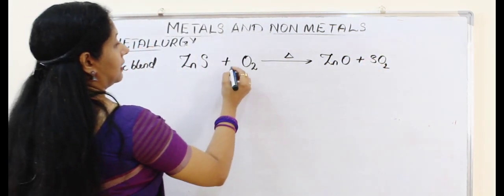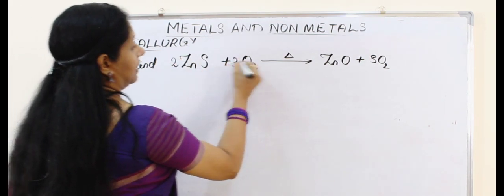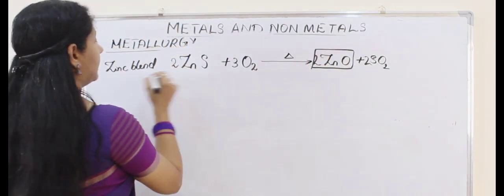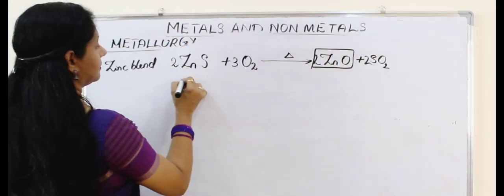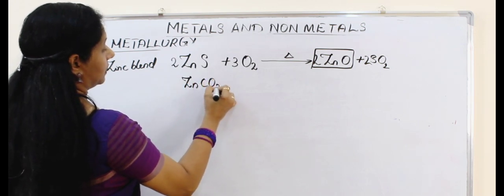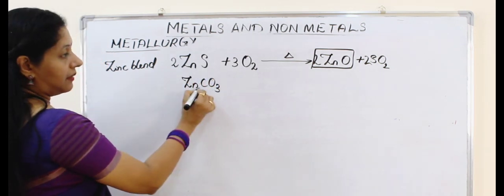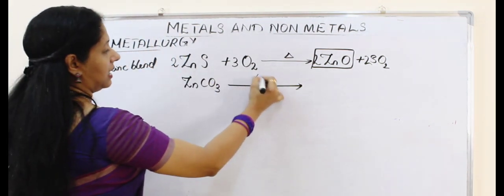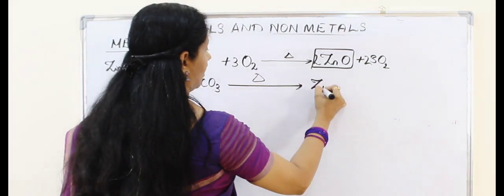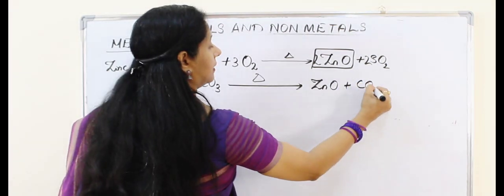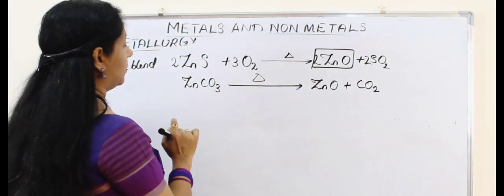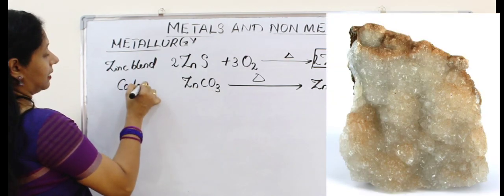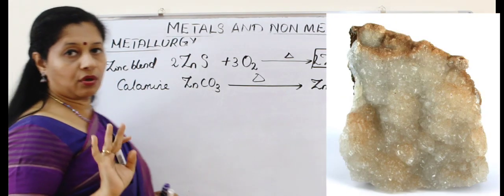Now we got zinc oxide. Now if it is in the form of zinc carbonate, ZnCO3, what do we do? Calcination, that is a limited supply of oxygen, so we don't have to write oxygen, we are just heating. What will we get? Zinc oxide plus carbon dioxide. Zinc carbonate is called calamine. That is the ore. So now we learned four ores.